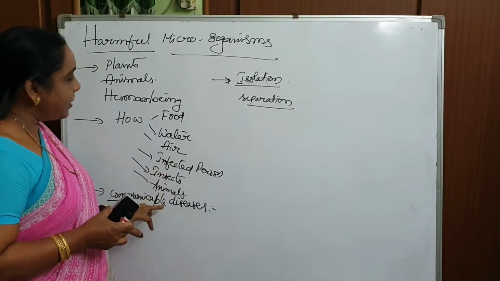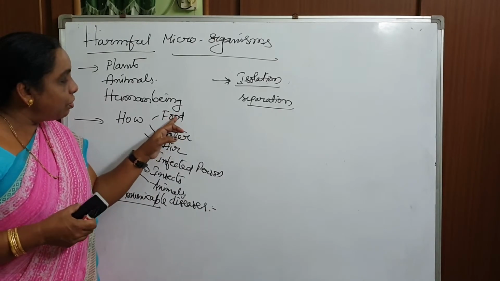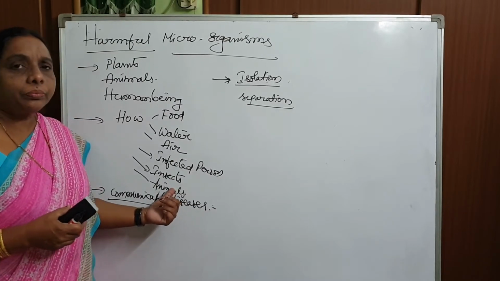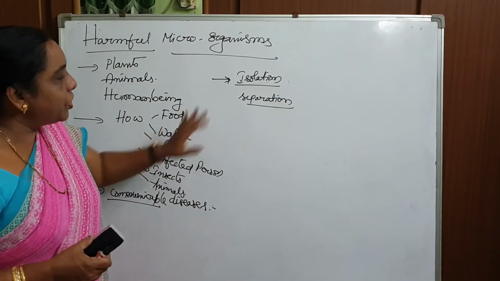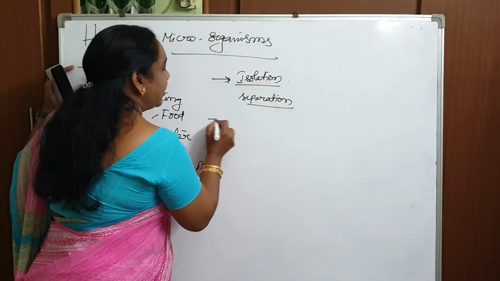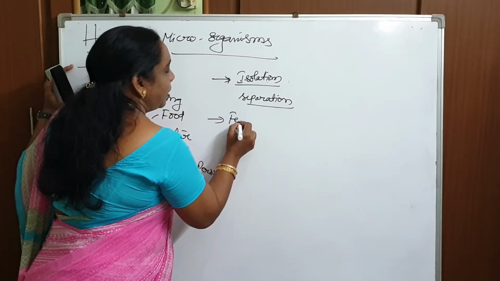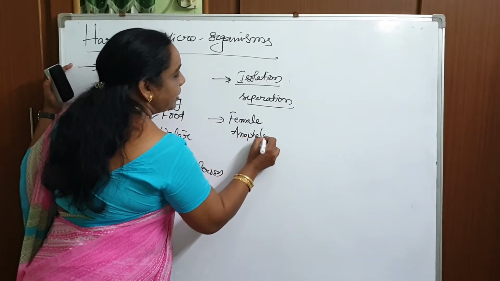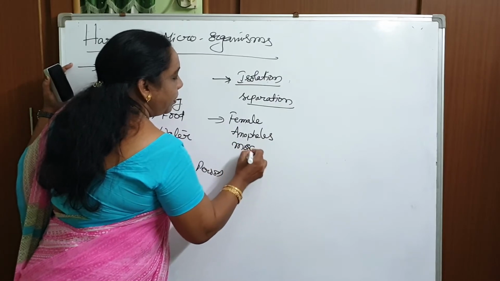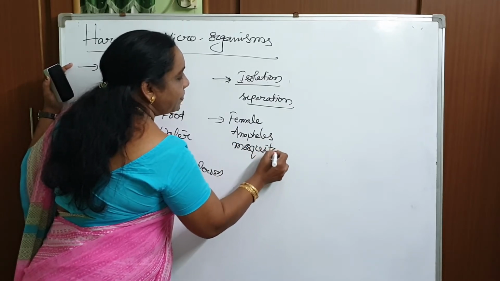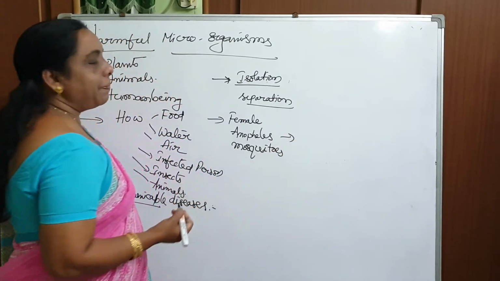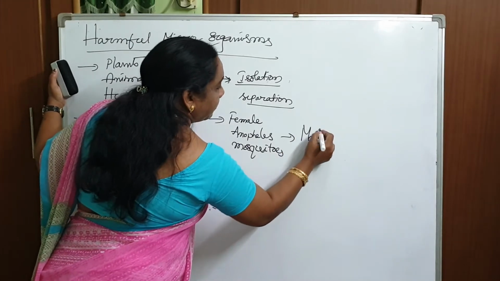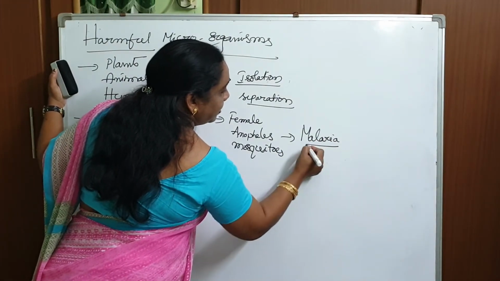Okay, so how are these diseases spreading? The diseases are spreading through food, water, air, insects and animals. Of these, we are going to learn two diseases here. The first one is about the female Anopheles mosquito. The female Anopheles mosquito is the causative organism for malaria.